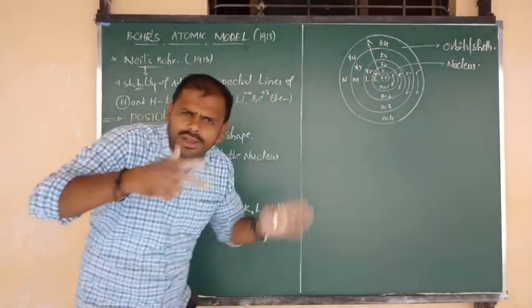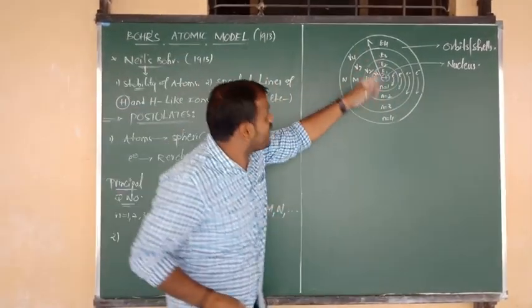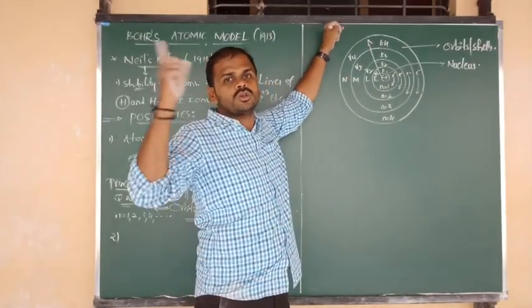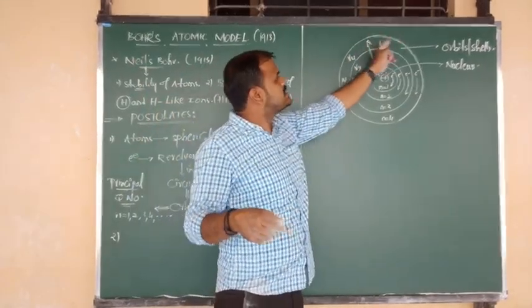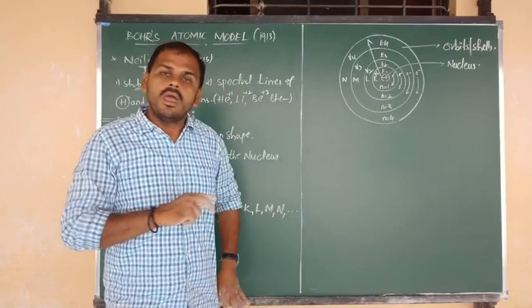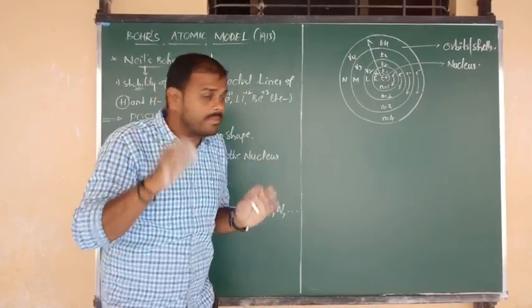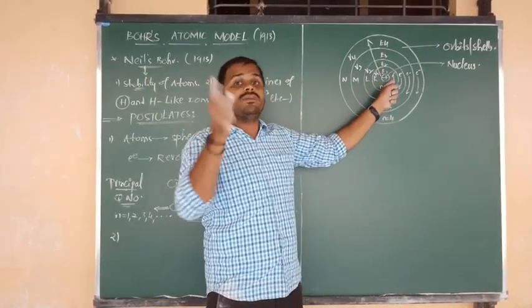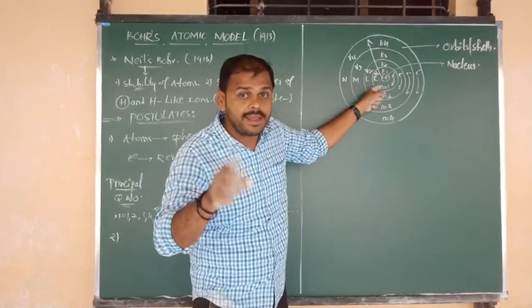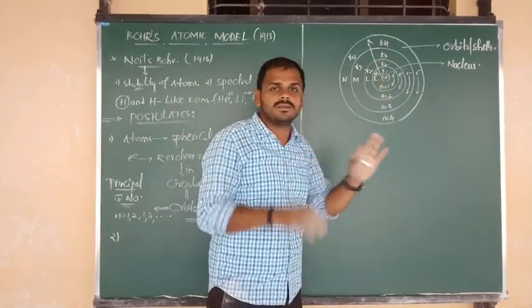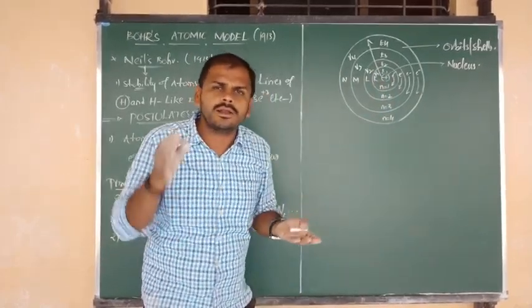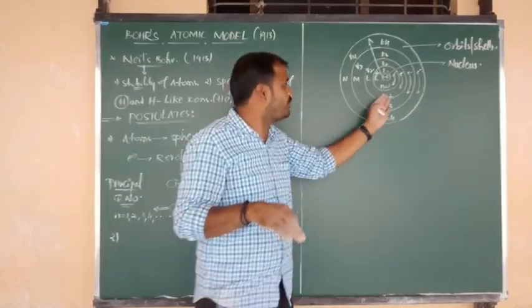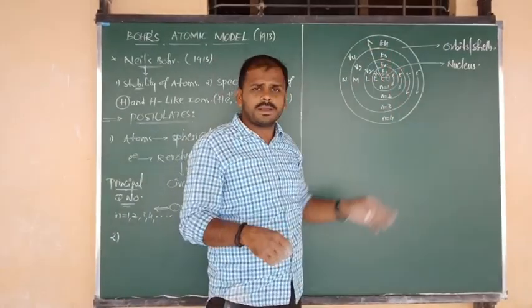As we move away from the nucleus, the outermost orbit contains more radius and more energy. But listen carefully: the electrons revolving in the first orbit always contain constant energy E1, in the second orbit E2, in the third orbit E3.